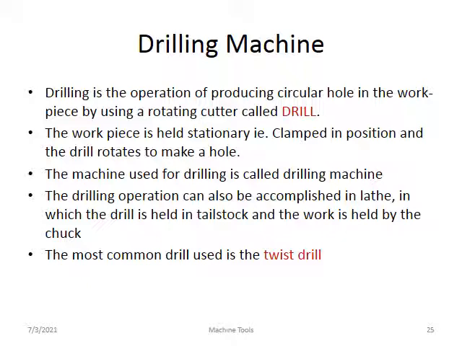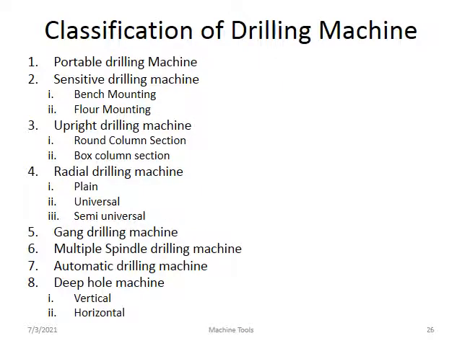Second, the workpiece is held stationary, that is clamped in position, and the drill rotates to make a hole. Third point, the machine used for drilling is called a drilling machine. The drilling operation can also be accomplished in the lathe, in which the drill is held in the tailstock and the work is held by the chuck. The most common drill used is the twist drill.